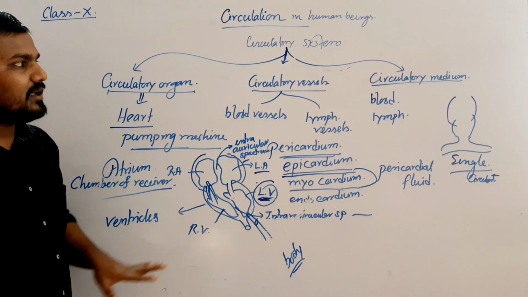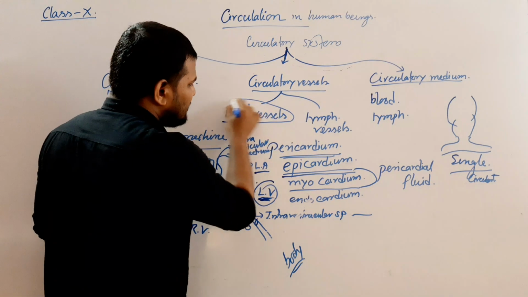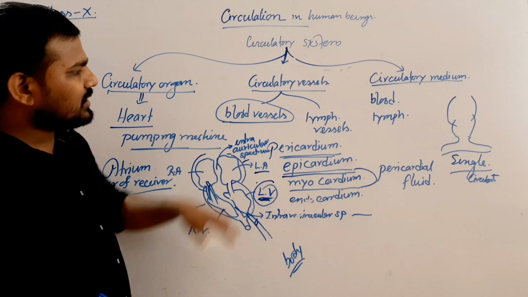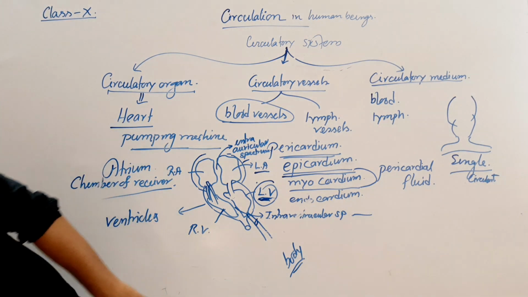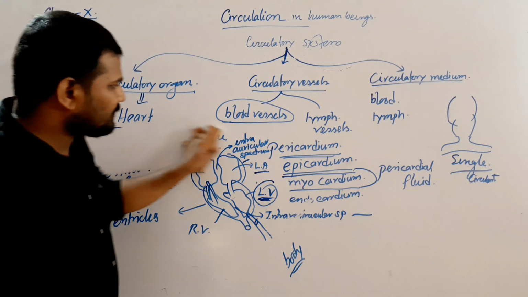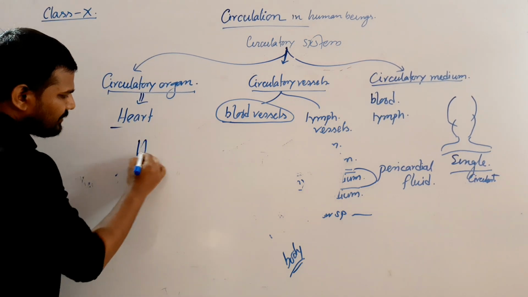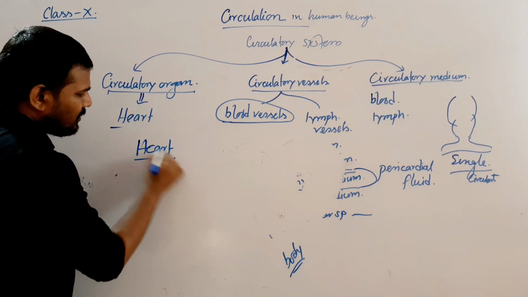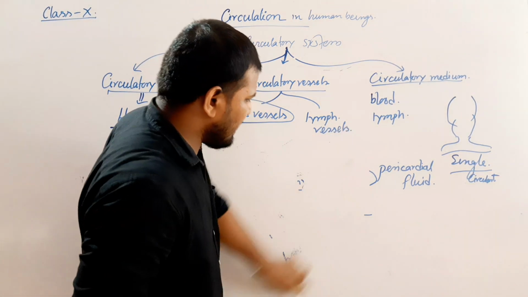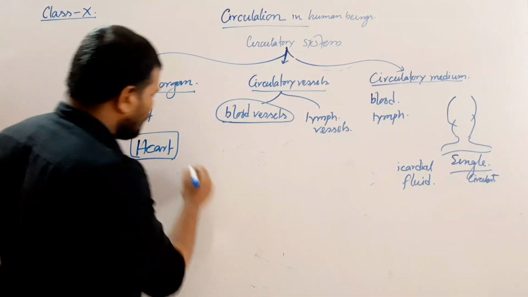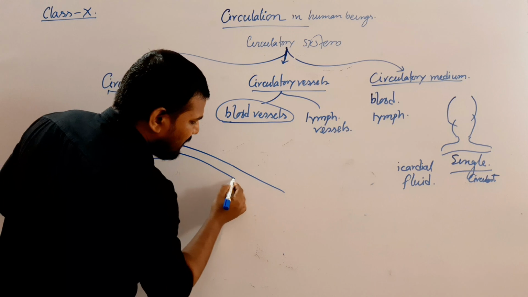Now next, the circulatory way. The blood vessels. What are blood vessels? The way within which the blood is going to be circulated. Suppose these are the heart. From the heart, one type of blood vessel is created which carries the oxygenated blood towards the body parts.